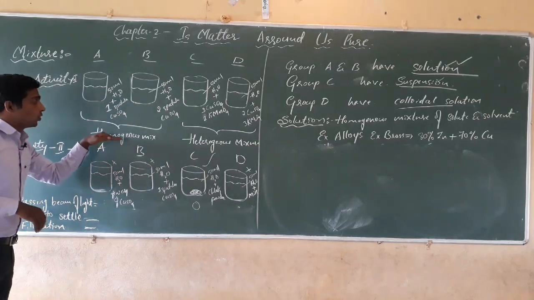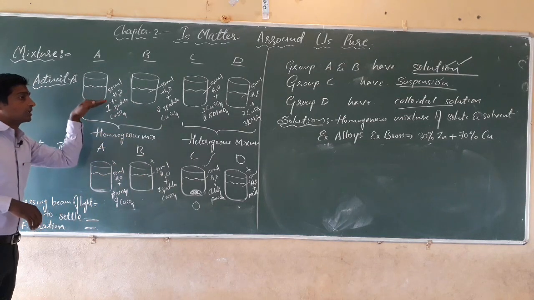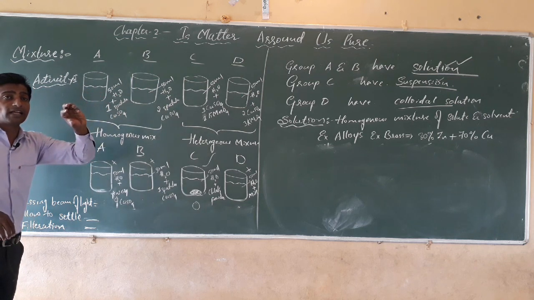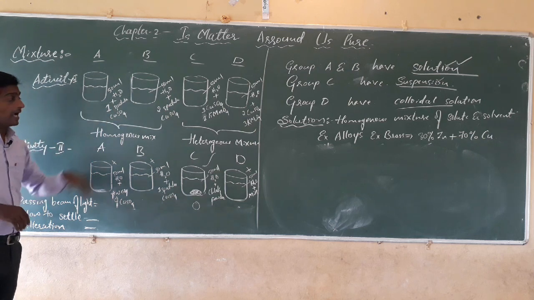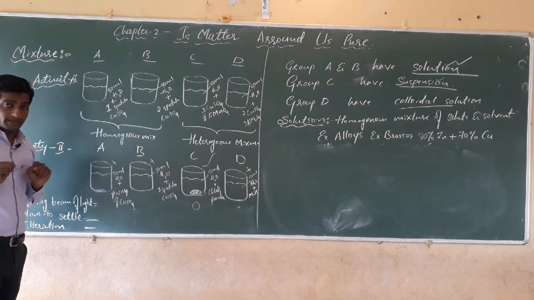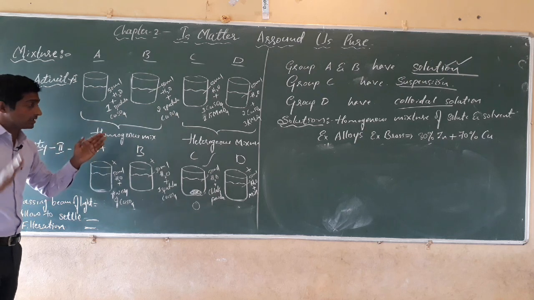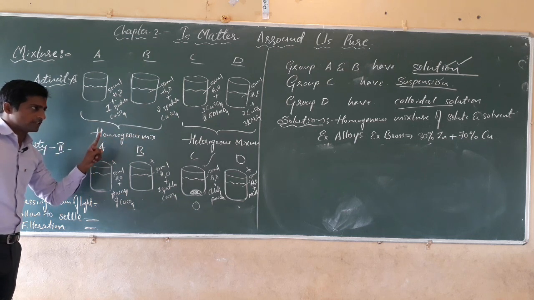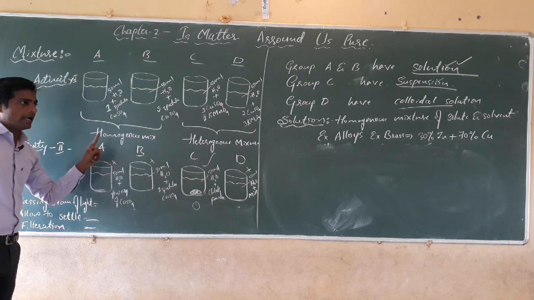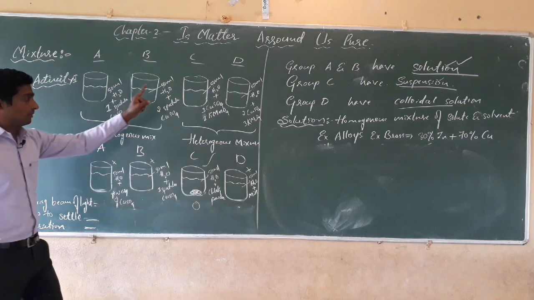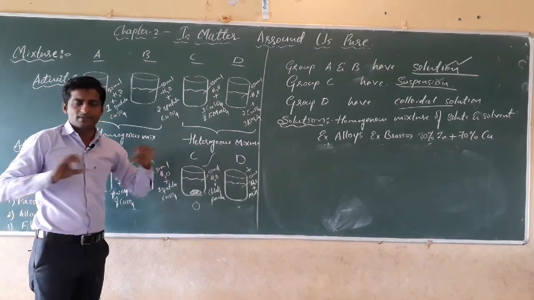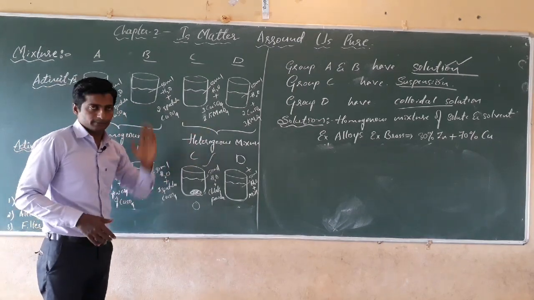That's why we can say that a homogeneous mixture is a mixture in which the constituents get mixed uniformly, the constituents are unable to be identified, and the constituents are unable to be separated by any physical methods. Such mixtures are called homogeneous mixtures. But coming to the heterogeneous mixture, the constituents are visible and can be separated by physical methods.